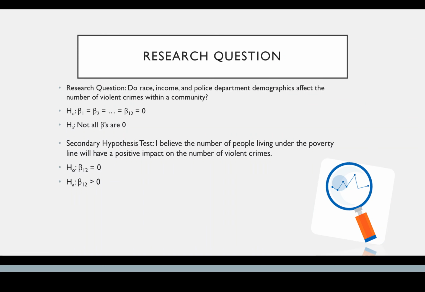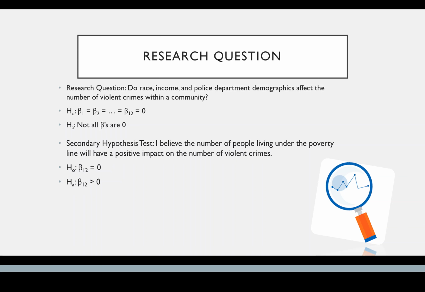My research question for this data is, do race, income, and police department demographics affect the number of violent crimes within a community? And you can see there my null hypothesis is that all of the betas are equal to 0, and the alternative is that not all of the betas are equal to 0. I chose to include the police department demographics given the current state of race and police in the US.